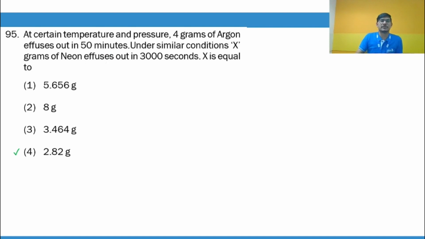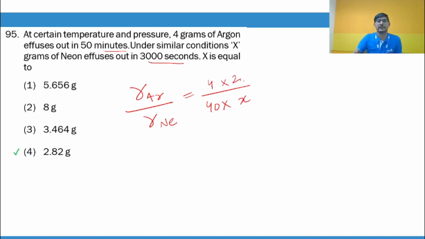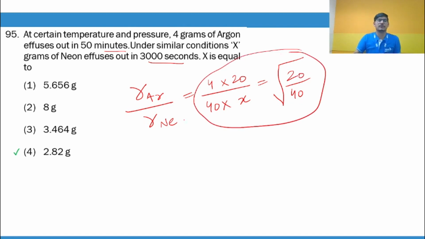At certain temperature and pressure, 4 grams of argon effuses out in 50 minutes and neon effuses out in 300,000 milliseconds, which is 50 minutes, the same. So the rate of diffusion of argon and of neon will be proportional to the number of moles. For argon it will be 4 by 40, for neon it will be, let's say, x by 20. And we also know that rate of diffusion is inversely proportional to the square root of molar mass. So for argon it is 40, for neon it is 20. Now you can work out this expression. You will find that the value of x is 2.82.